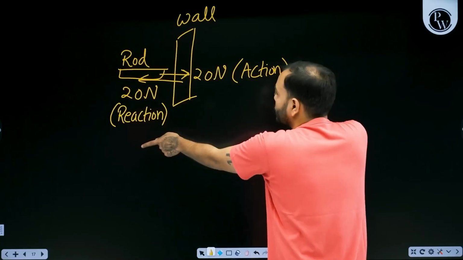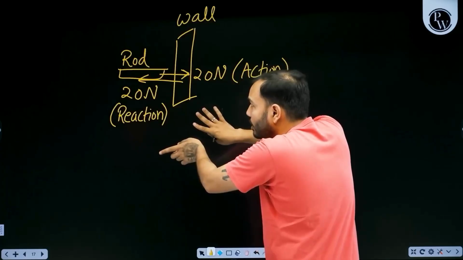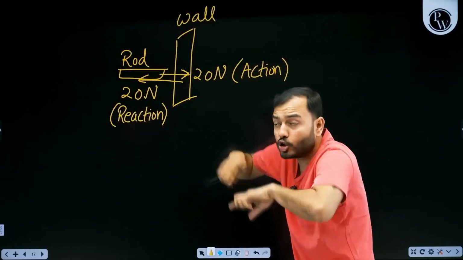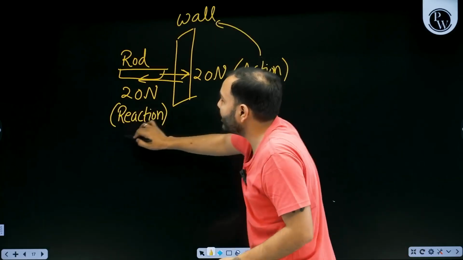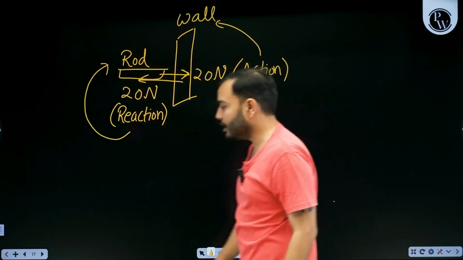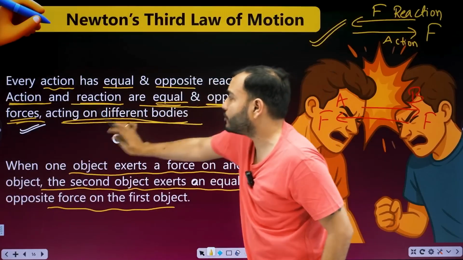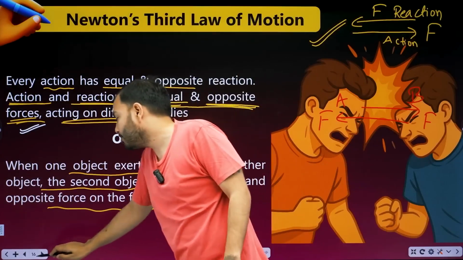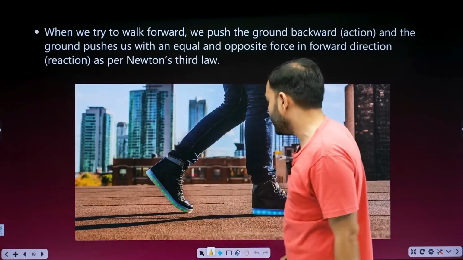So action and reaction are forces which are equal and opposite and act on two different bodies. Action is applied to whom? To the wall. Reaction is applied to whom? To the rod. Is it clear? The same is written. Action and reaction are equal and opposite forces acting on different bodies. Okay, let's read some examples on this.